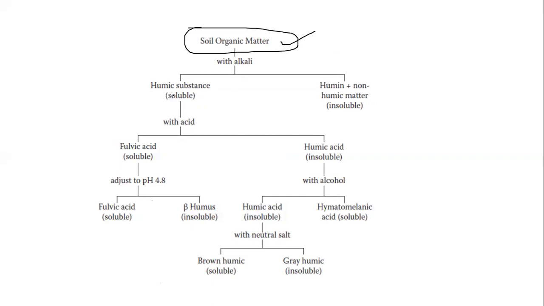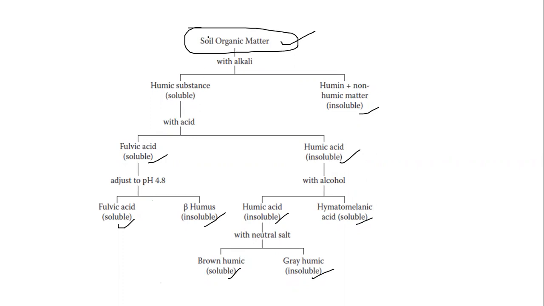There are two types of compounds. One is called the humic substance, another is called humin or non-humic matter, which is insoluble. If you go for an acid, fulvic acid is soluble in acid, but humic acid is not. And if you adjust the pH, the humic acid is divided into fulvic acid and beta humic acid, which is insoluble. Again, if you dissolve this humic acid in alcohol, it will convert into humic acid, which is insoluble, and hymatomelanic acid, which is soluble. If we go with neutral salts, again it will convert into brown humic acid, which is soluble, and gray humic acid, which is insoluble.